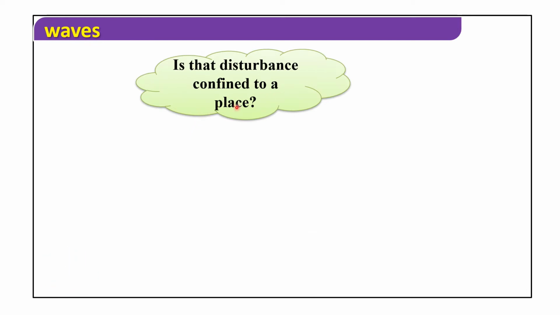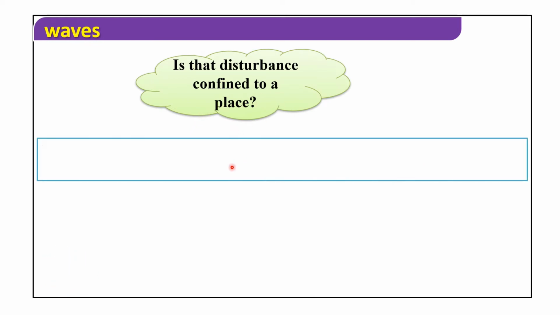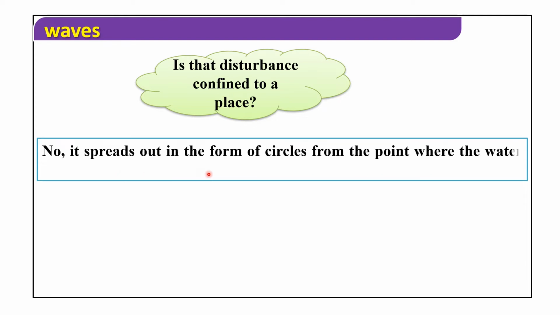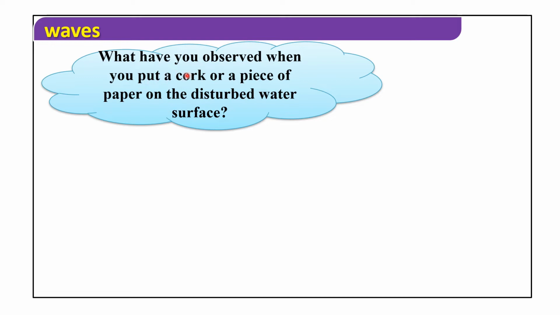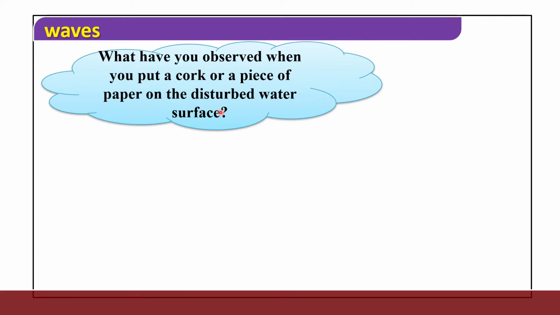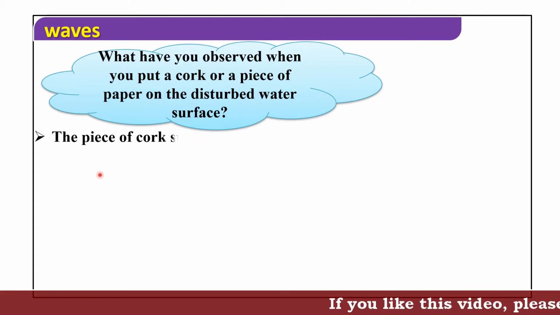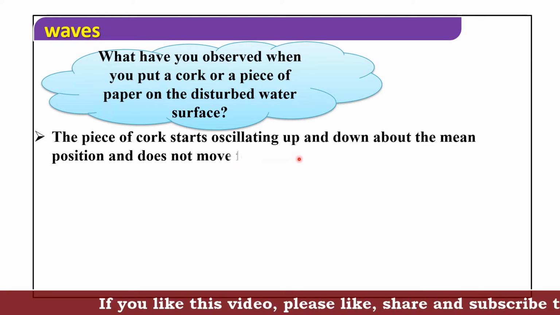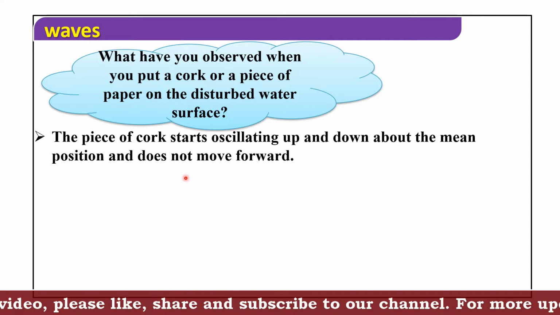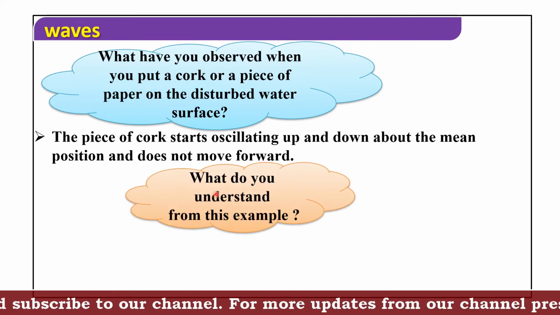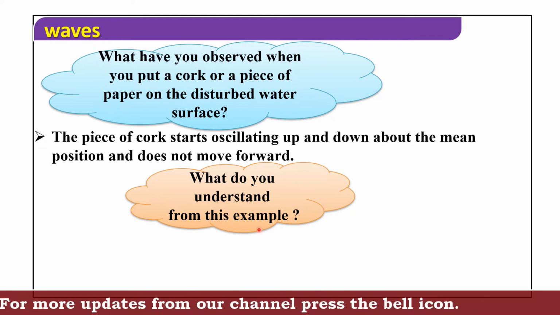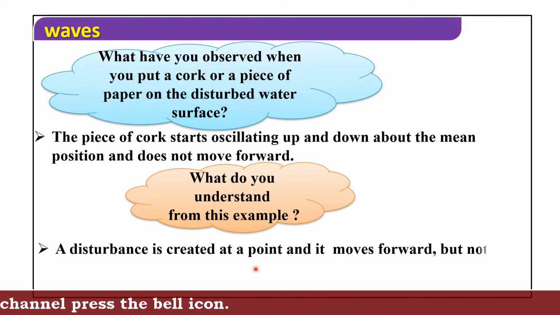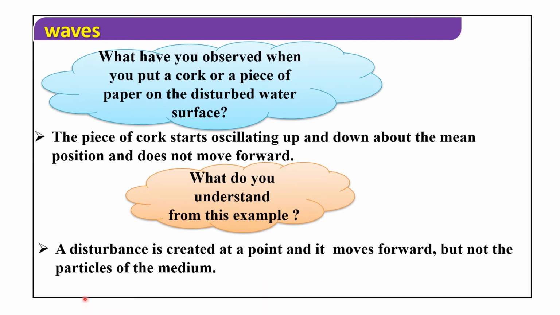Is the disturbance confined to a place? No, it spreads out in the form of circles from the point where the water surface gets disturbed. What have you observed when you put a cork or a piece of paper on the disturbed water surface? The piece of cork starts oscillating up and down about the mean position and does not move forward. What do you understand from this example? A disturbance is created at a point and it moves forward but not the particles of the medium.